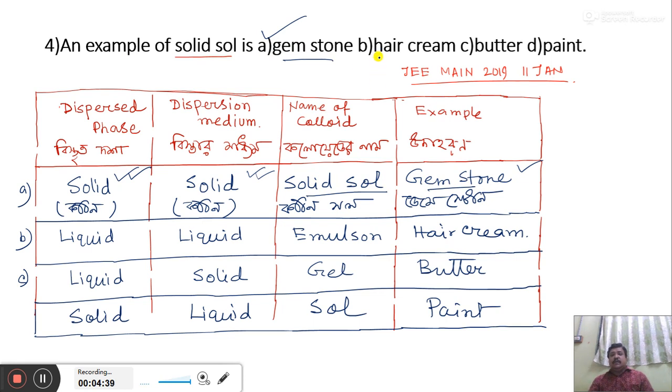Now the other options: hair cream is an example of emulsion, butter is an example of gel, and paint is an example of sol. Now the correct option is gemstone, which is an example of solid sol where the dispersed phase and dispersion medium are both solid in nature.